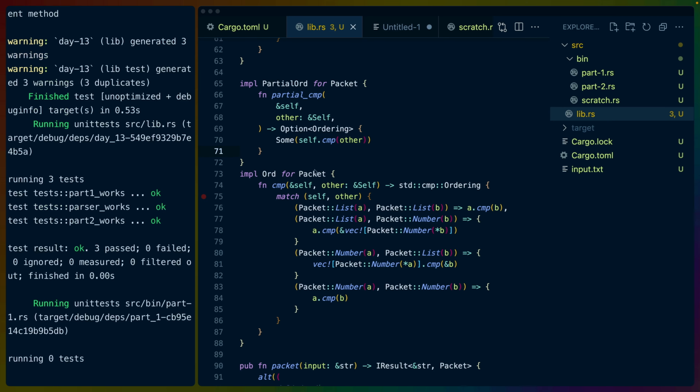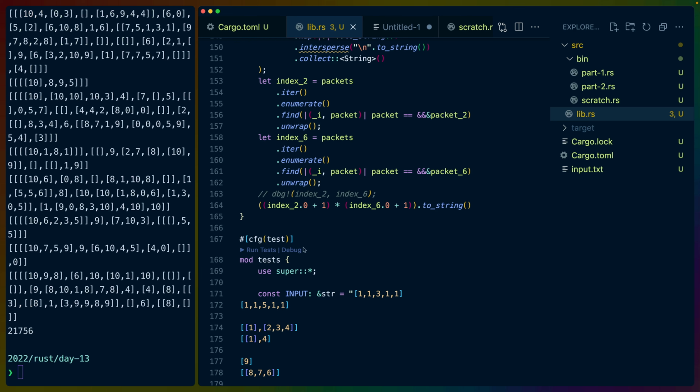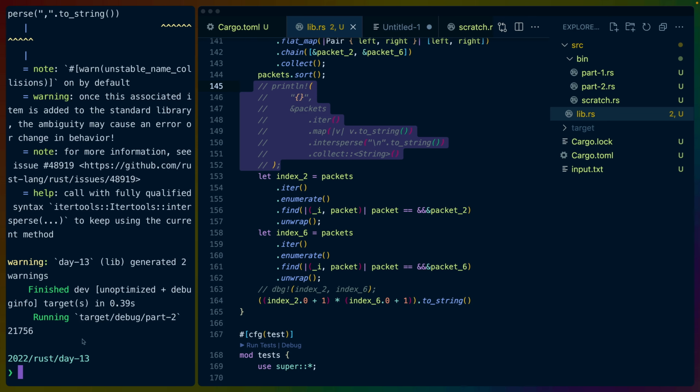So the lesson here is, if you implement Ord, make sure that your PartialOrd agrees with Ord. And you can do that by literally using Ord as the implementation for PartialOrd. That's all that was. So let's run part 2 and let's get rid of those print lines. Doing the Display implementation was fun, but we do not need it.